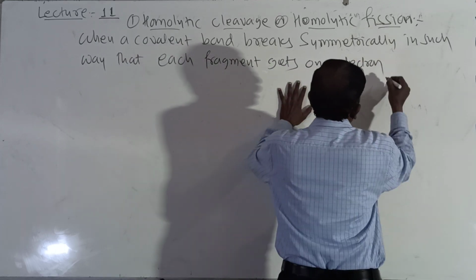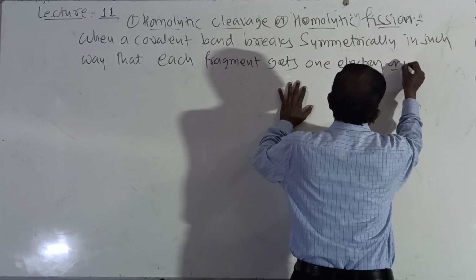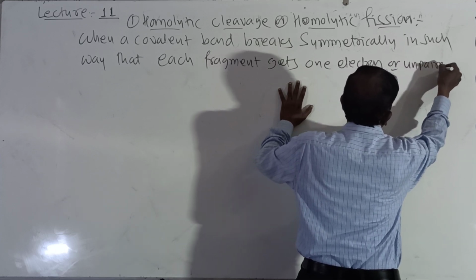Each fragment gets one electron or an unpaired electron.